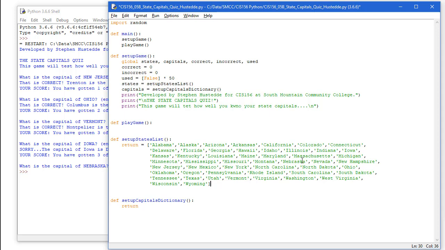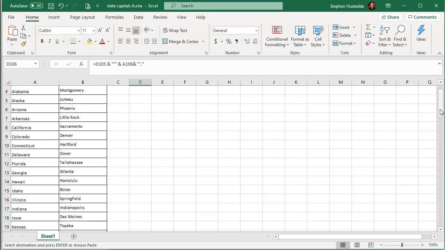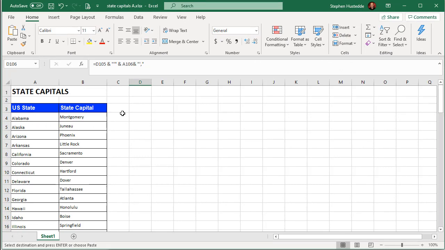That saved me having to type all those, and the chance of me making a typographical error, or maybe leaving a state out, is pretty good. It just helps reduce the amount of errors and saves me time. Now I want to do the same thing here for the capitals, where we're setting up the dictionary. So I'm going to go back to Excel, and now I'm going to come up to where I have the state and the capital, but I'm basically going to do the same thing.